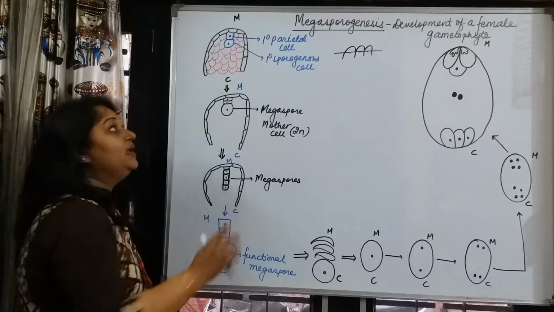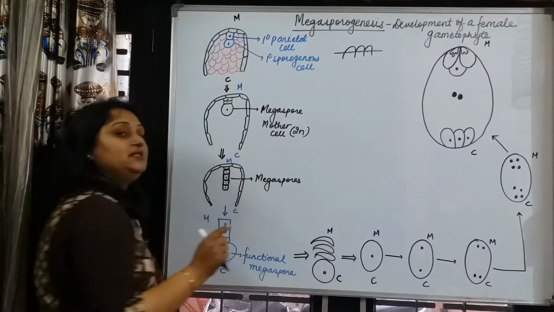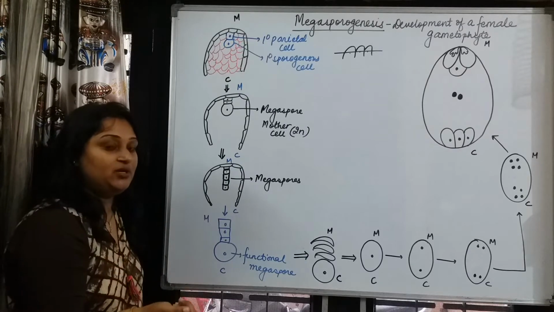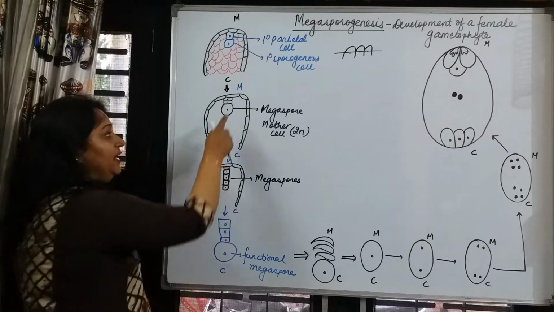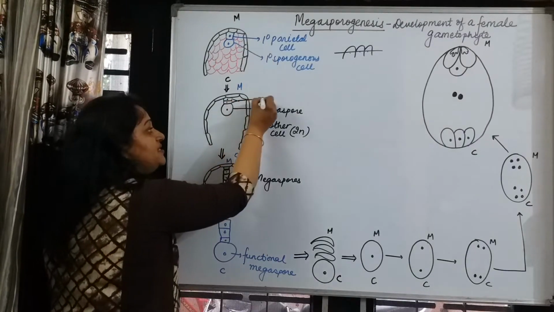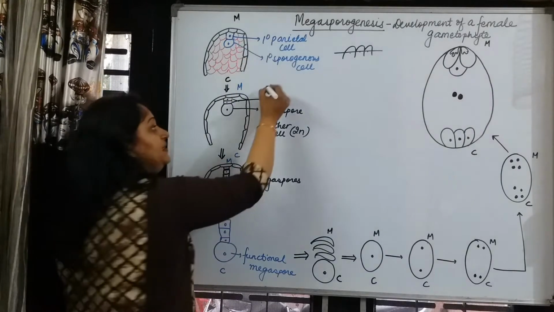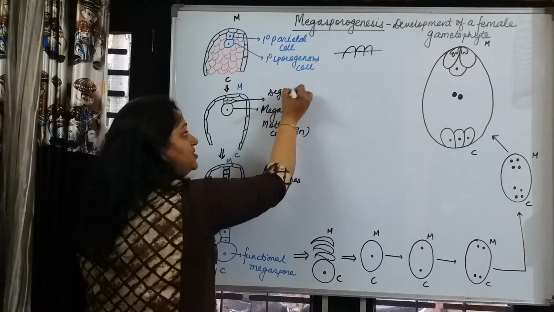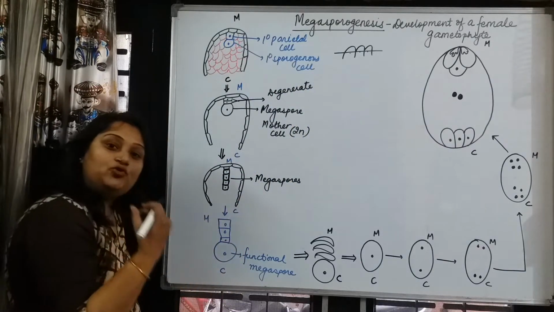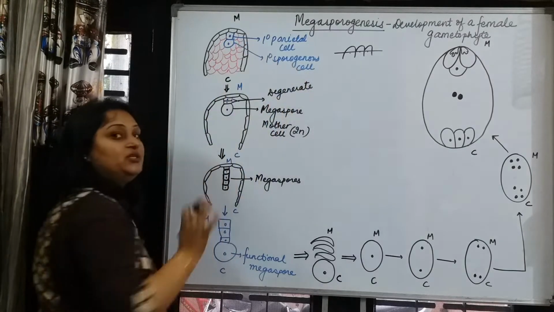The primary parietal cell sometimes goes into one more division and then it degenerates. These cells formed by the primary parietal cell degenerate by giving their nutrition to the primary sporogenous cell.